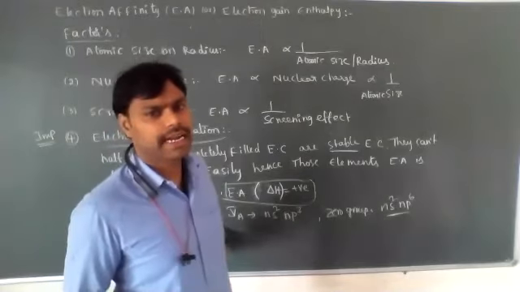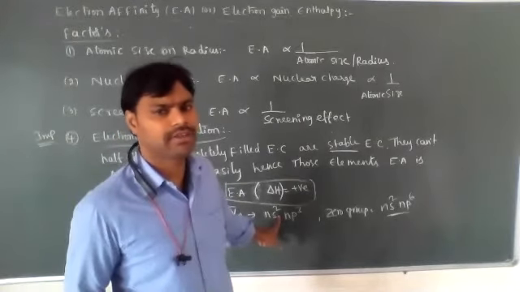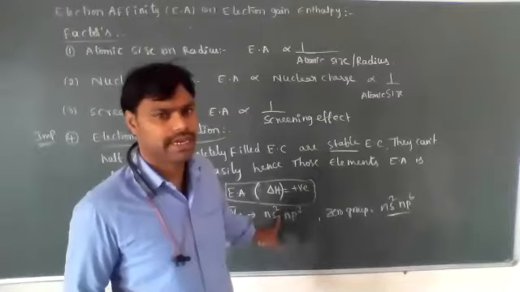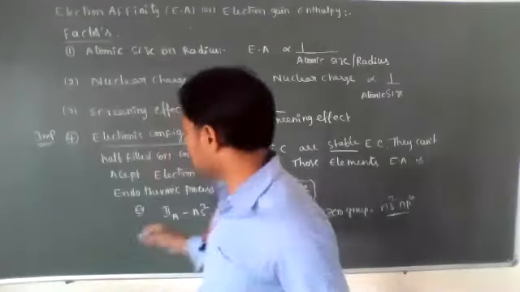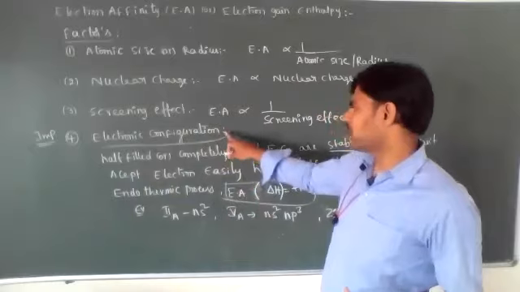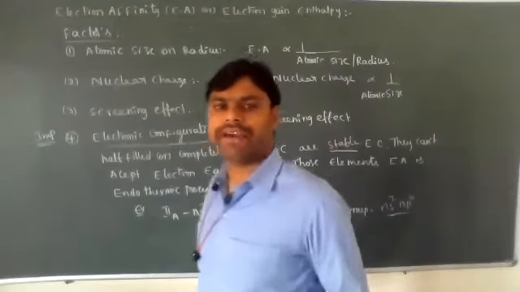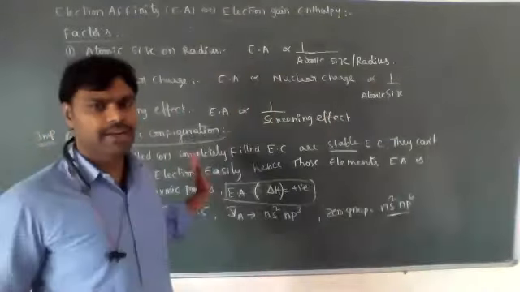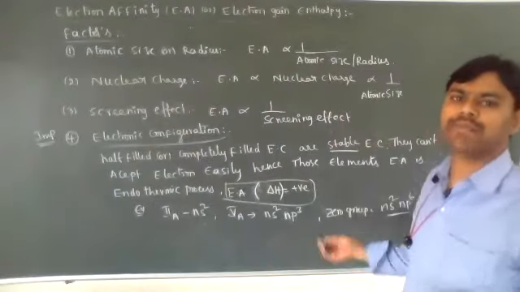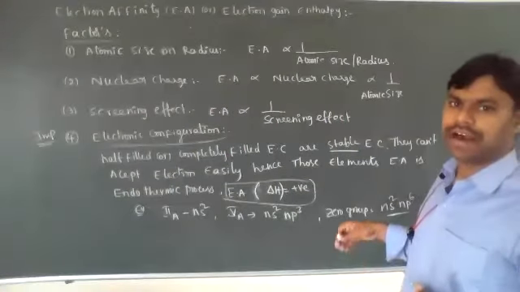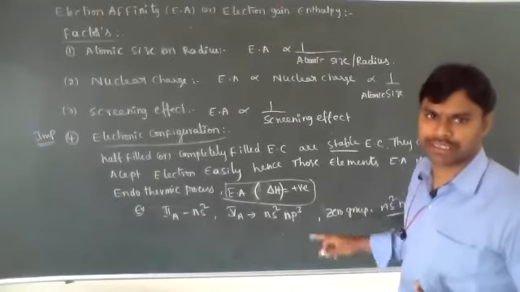Like beryllium, the electron affinity value is zero. Nitrogen's electron affinity value will come positive, or approximately zero also. So this is one important exception based on electronic configuration. When atoms have half-filled or completely filled electronic configurations, their electron affinity values, delta H values, are positive because they have stable electronic configurations.